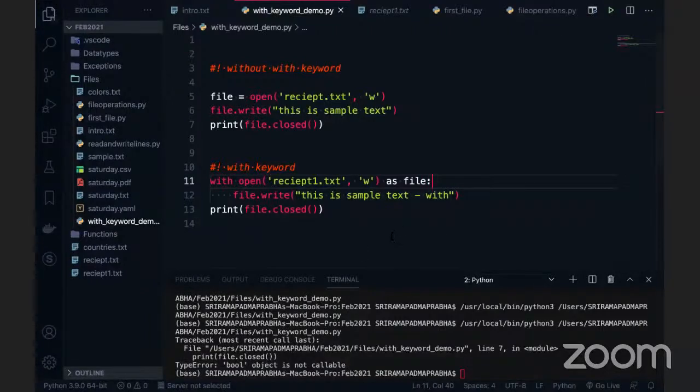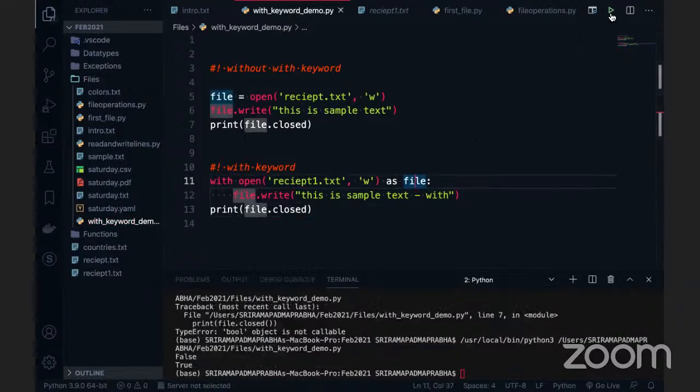Yeah, this is because closed is not a function, right? You can see this is not callable. It is something like a property, so we can use closed like this, without calling it. That is why we got an error: it is not callable, it is not a function.